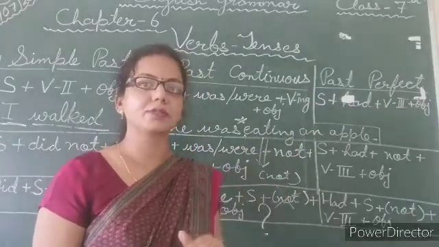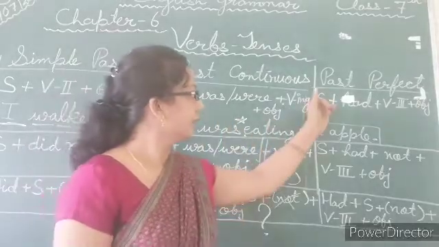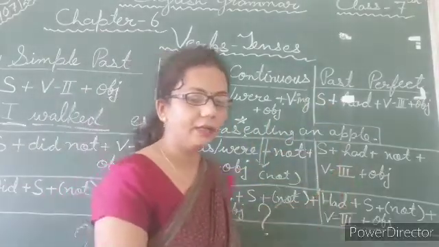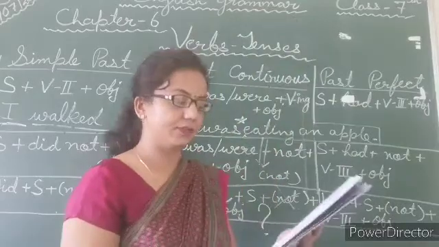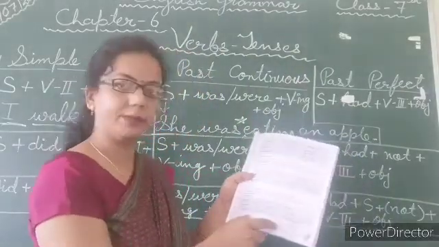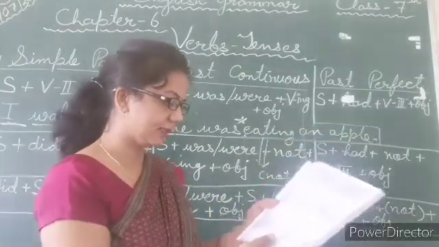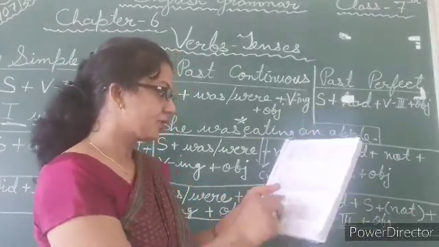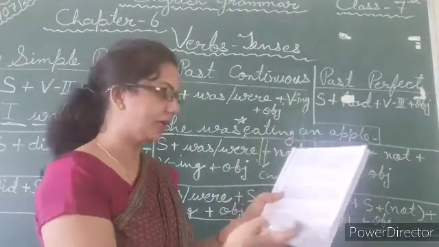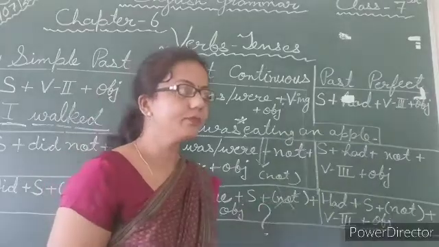Past perfect tense. In the past perfect tense, the structure is given at page 33, and again the same column is given like this. You can see that. Here again an example is given: "I had watched TV till 7 p.m."